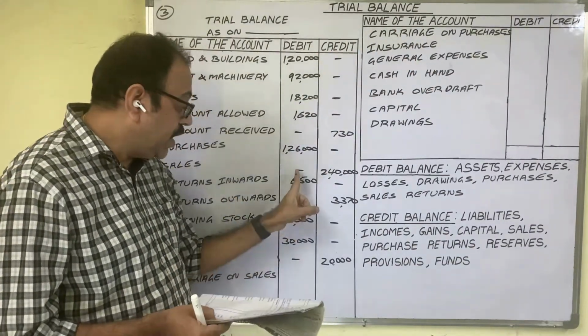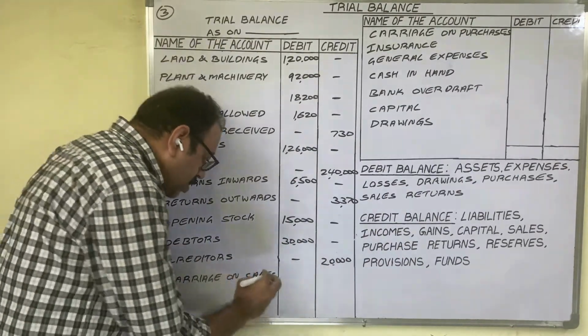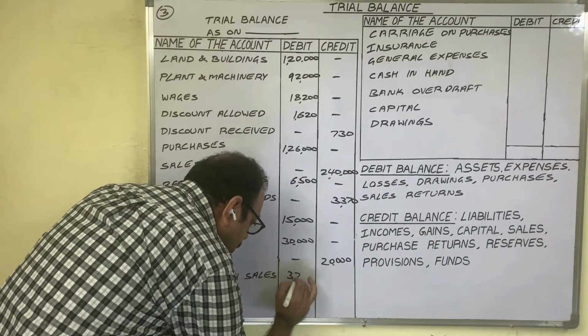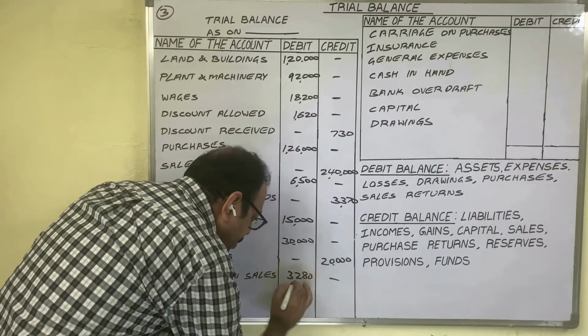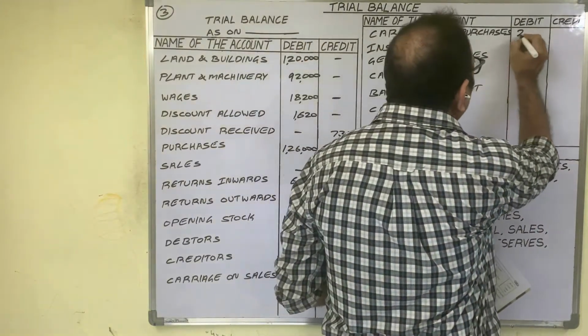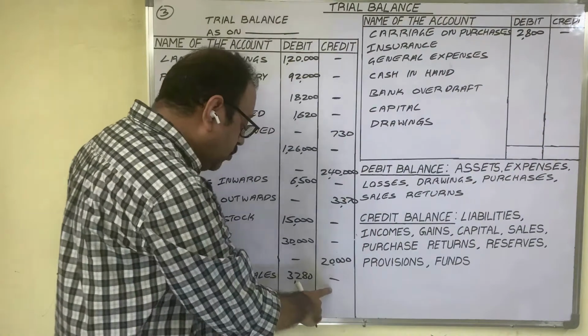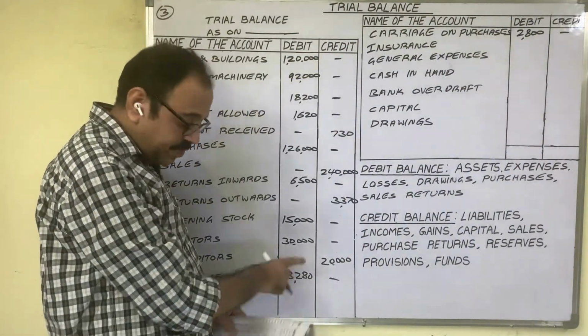Both should be written in debit column. This accountant wrote carriage on sales in credit column and carriage on purchases in debit column, which is not correct. Carriage on sales also we have to write in debit column only.